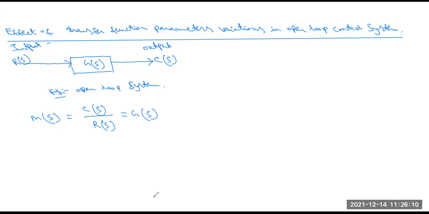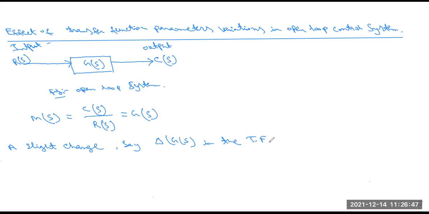Okay. Now, if there is any change in any parameter, that means a certain temperature is changing, or the flow rate changes, we have to write a slight change, that means delta G(s) in the transfer function.